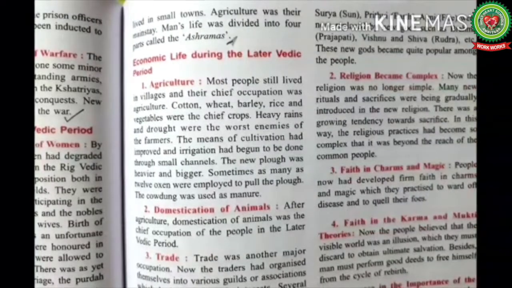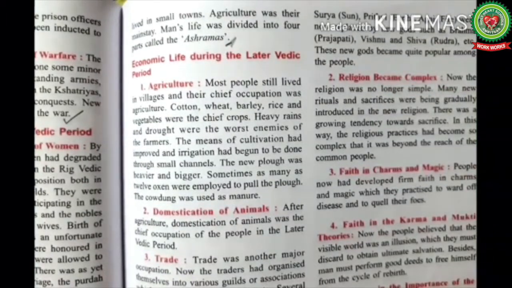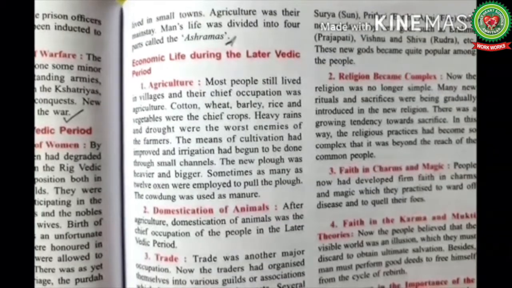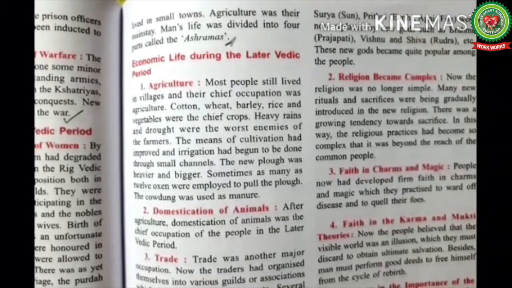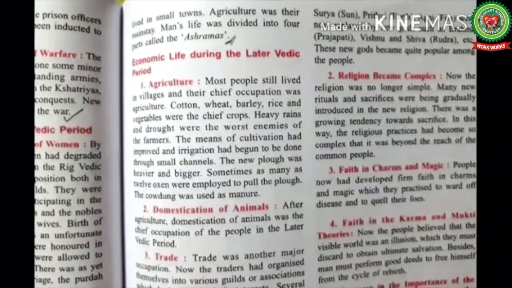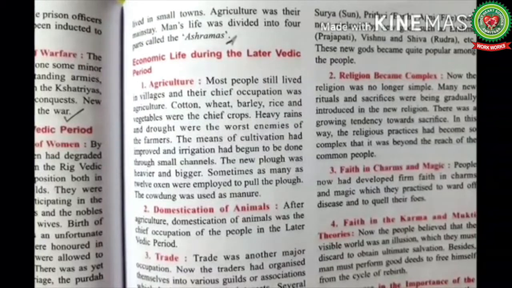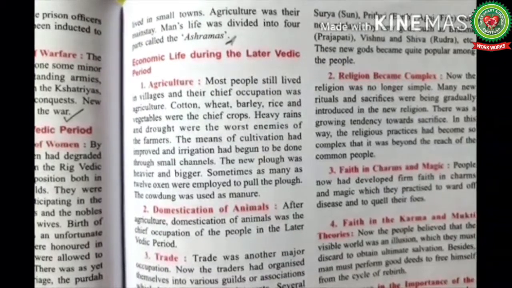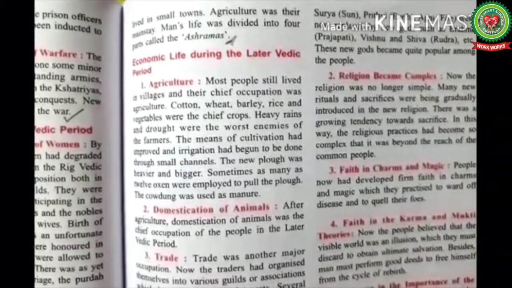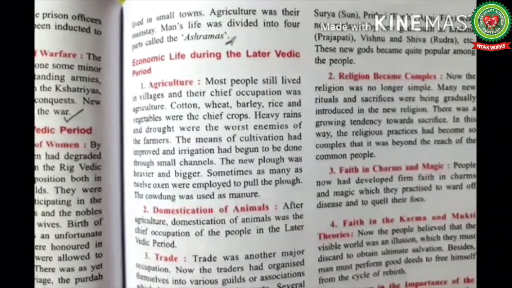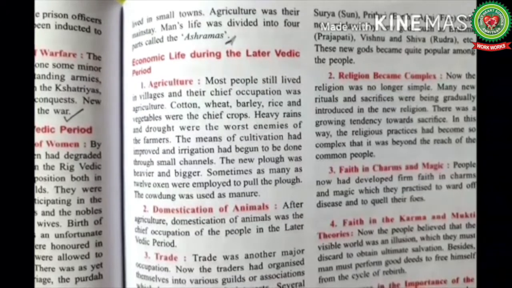Ashrams like Brahmacharya, Grihastha, Vanprastha and Sannyas. Brahmacharya ashram lasted up to the age of 25. During this period, the pupil was expected to acquire knowledge in the Gurukul and observe strict discipline. During the period of Grihastha ashram, man was supposed to marry and raise a family. The third stage of Vanprastha ashram lasted from the age 50 to 75 years. During this period, man was expected to retire from the worldly life and acquire spiritual and philosophical knowledge.